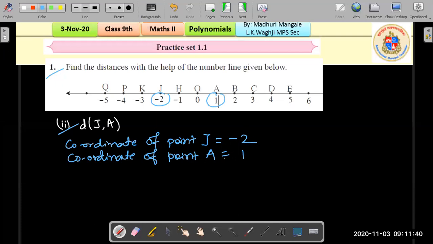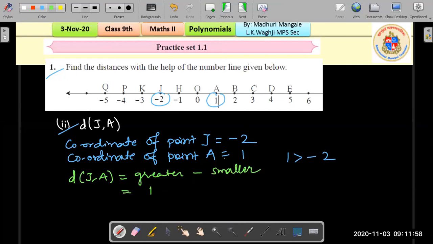Then we check which is smaller and which is greater. Clearly, 1 is greater than -2, right? So the distance between the points J and A is again the greater number minus the smaller number. Which is the greater one? 1, minus the smaller one, which is -2. Now we are combining the signs.